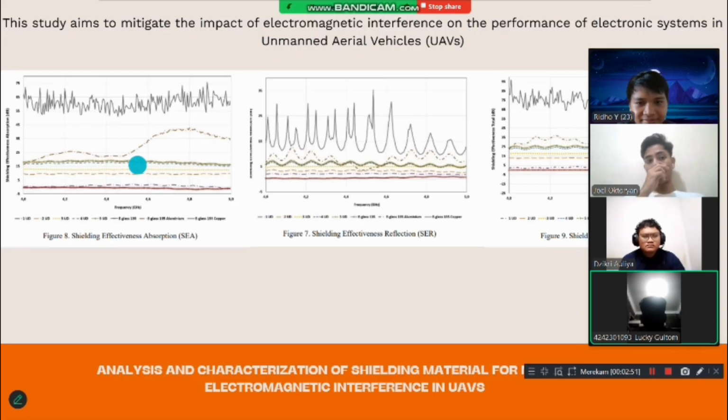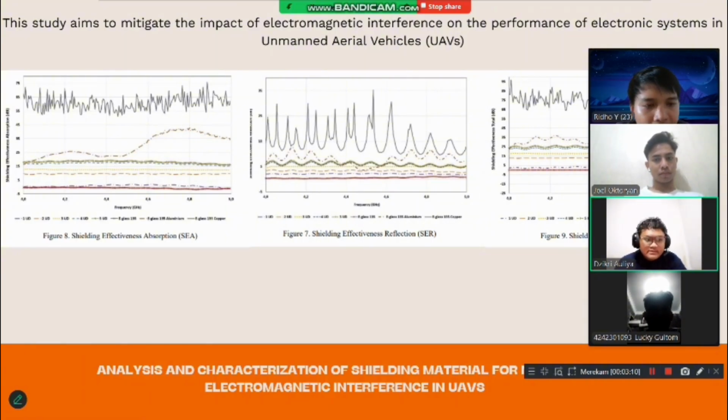Next. Figure 9 shows the total shielding effectiveness, whose pattern is similar to the absorption graph. This happens because the calculation of total shielding effectiveness based on equation 7 depends on both absorption and reflection. However, the reflection part is removed, so the calculation depends only on the S21 parameter, also called insertion loss.